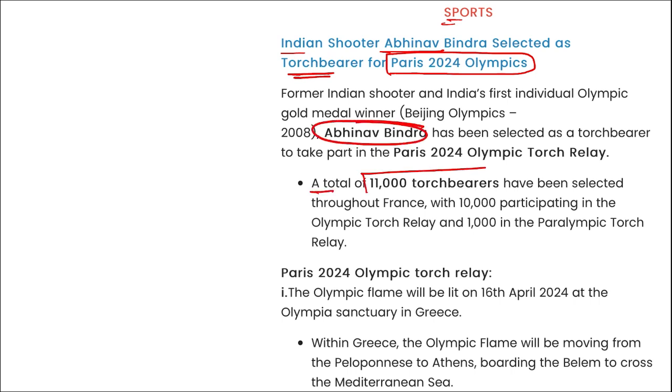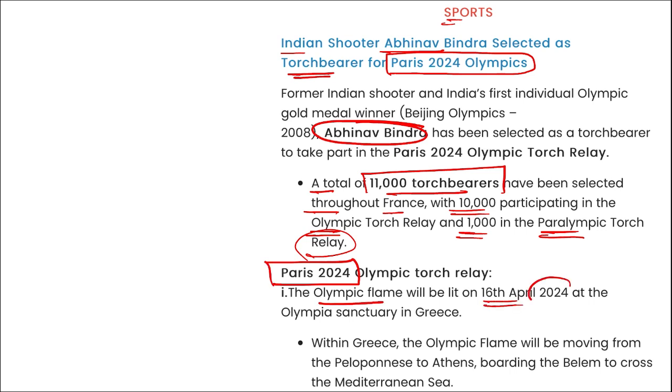Correct. A total of 11,000 torch bearers have been selected throughout France, with 10,000 participating in the Olympic torch relay and 1,000 in the Paralympic torch relay. And also remember this 2024 Olympic torch relay. The Olympic flame will be lit on 16th of April 2024 at Olympia in Greece.